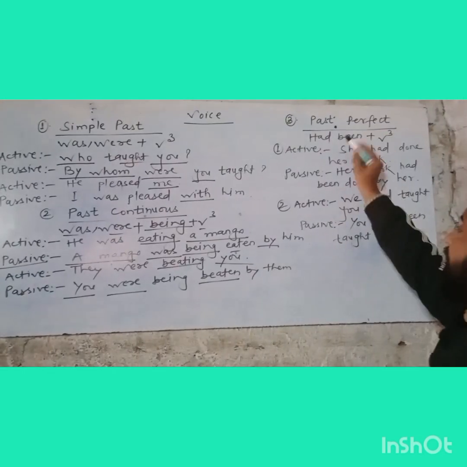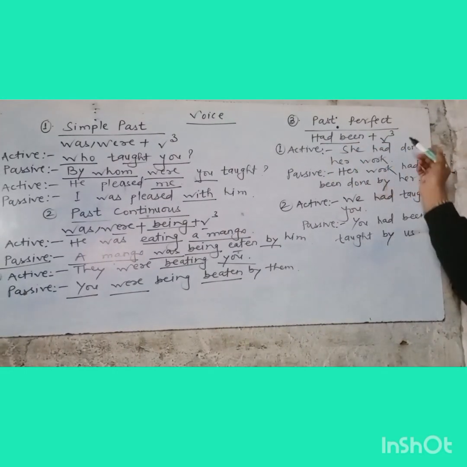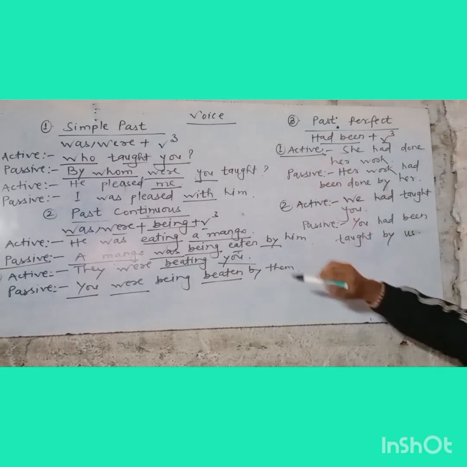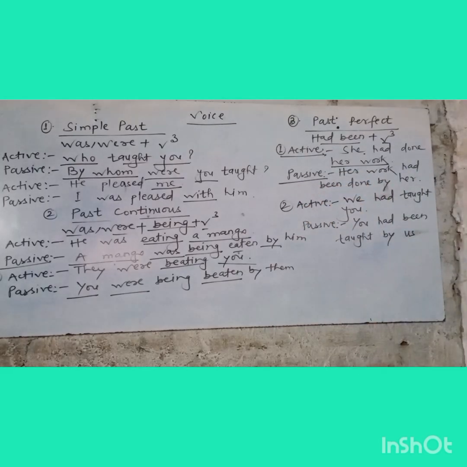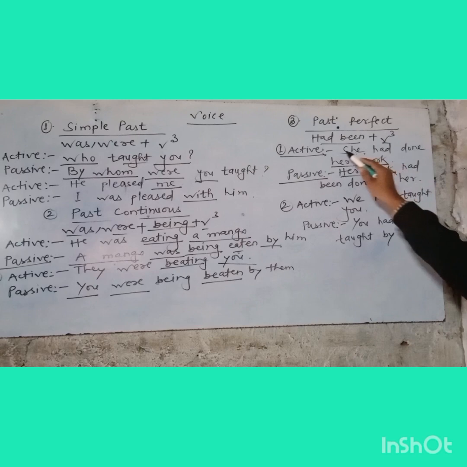And again we have past perfect. In past perfect we have to use had been plus v3. The active sentence is she had done her work. So the object of this sentence is her work. To make it passive, we will firstly write her work. Then we have to use had and been. Then we have to write